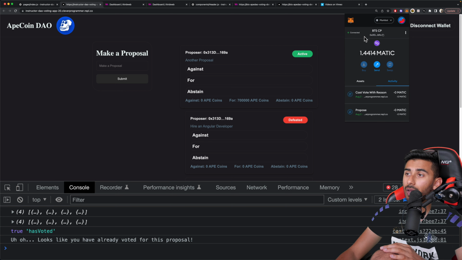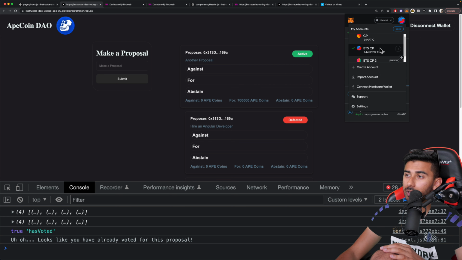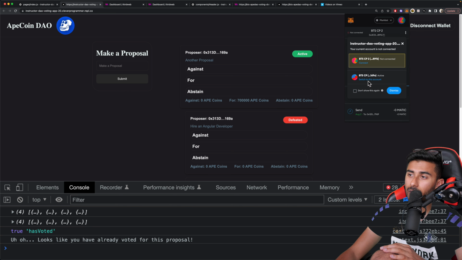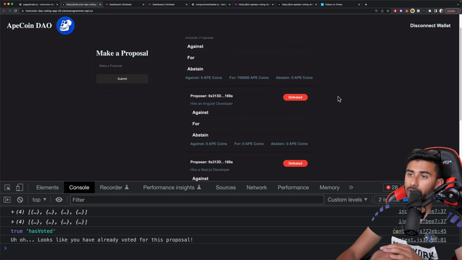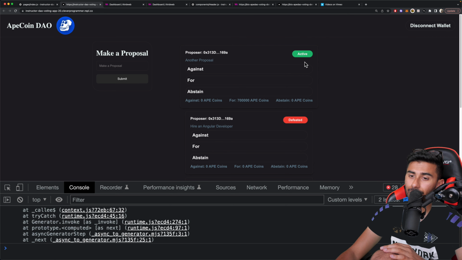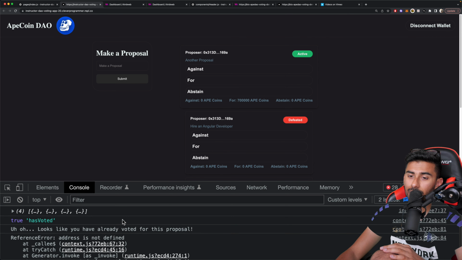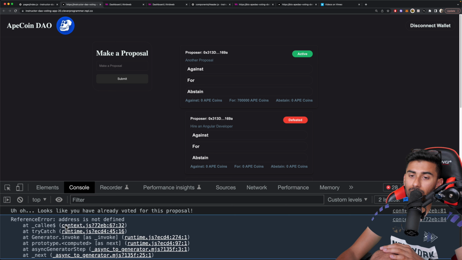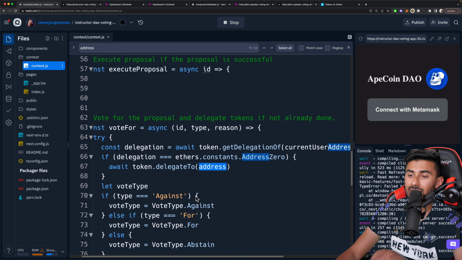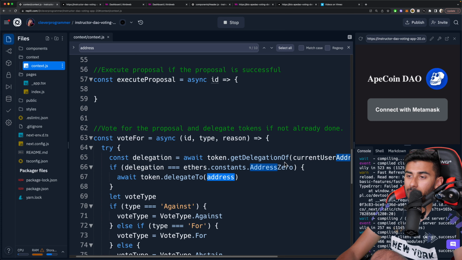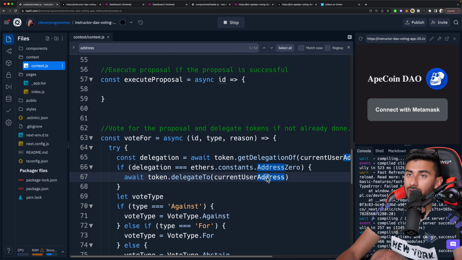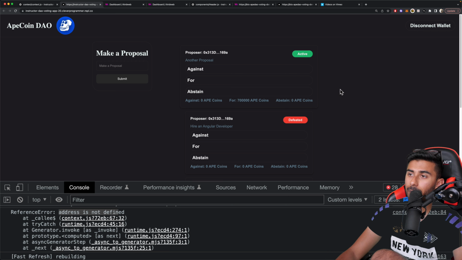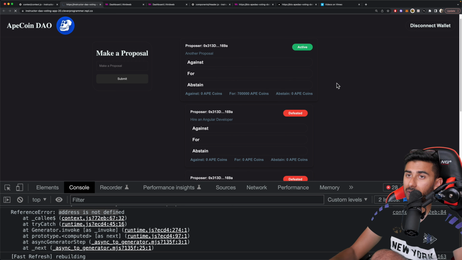So that's good. Now I'm going to switch my user. I'm going to go to my other user, and connect to the site, and let's go here. And now I'm going to vote against, and let's see what happens. I tried voting against, and it says address is not defined. So let's see where we're using address and where it's not defined. All right, so here we're using address, but we should really be using current user address. So let's go back to our app, hit refresh, and try that same thing again, and see what happens.